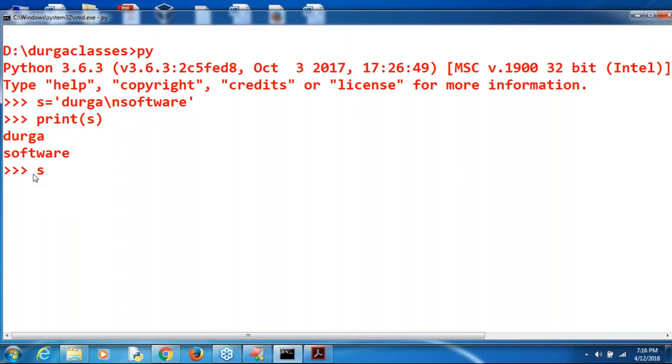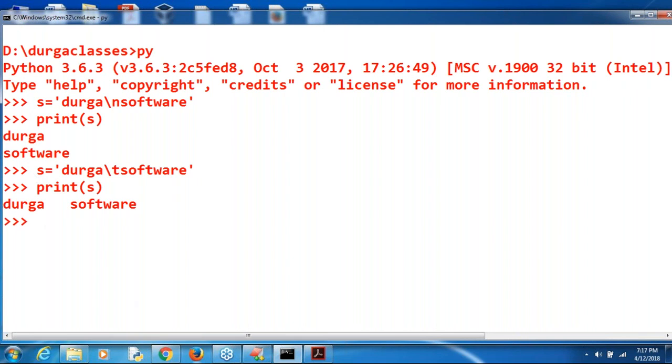Suppose s is equal to Durga backslash t software. What is the meaning of backslash t? Horizontal tab. Now print of s. Durga, then the tab space, and then software. Make sure it is similar to other languages. Happily in Python also escape characters are available.